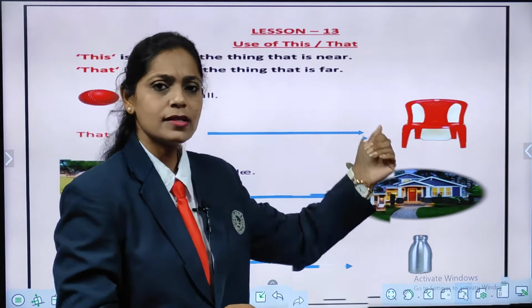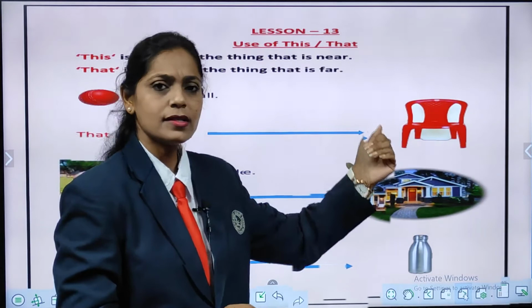Now, here one sofa is there. All of you sit on a sofa, right? So, there is a sofa. Now, look at the sofa and tell me, is it near or far? Correct, it is near. So, when things are near, what will we say? Yes, we are going to say this. So, this is a sofa. All of you repeat, this is a sofa.